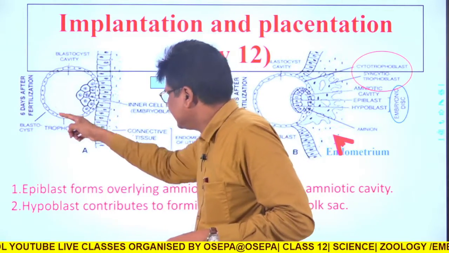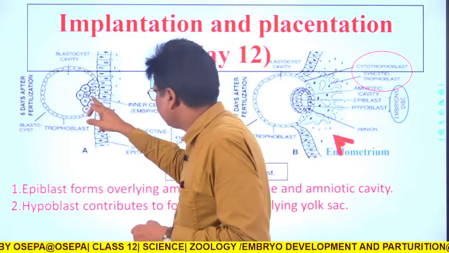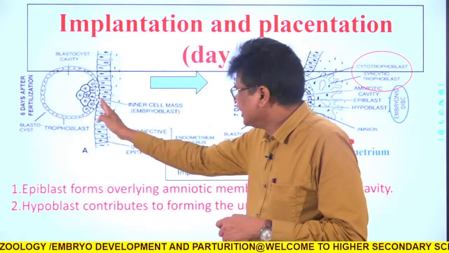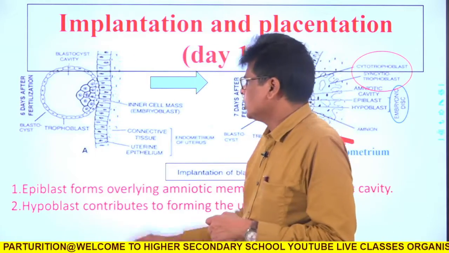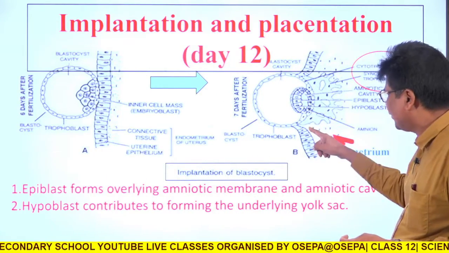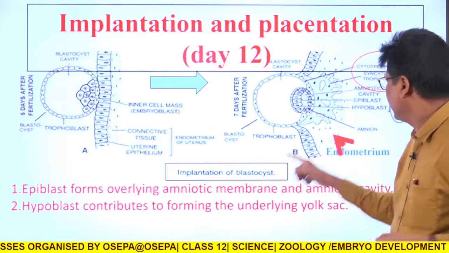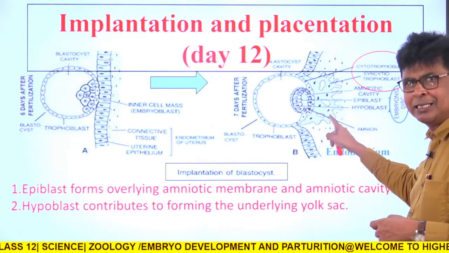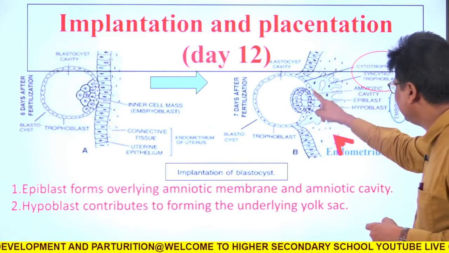You see this is, for example, the blastula. Now this is the trophoblast, and this part is called the embryoblast, or the inner cell mass. Once this comes in contact with the uterine wall, the endometrium, then what happens? Now you see in this picture, the trophoblast is differentiated into the outer syncytiotrophoblast, and the inner layer, that is the cytotrophoblast.